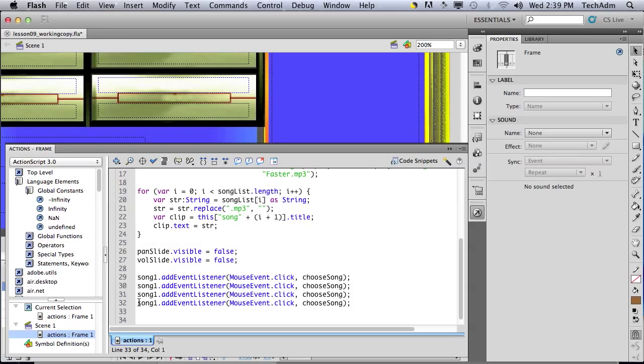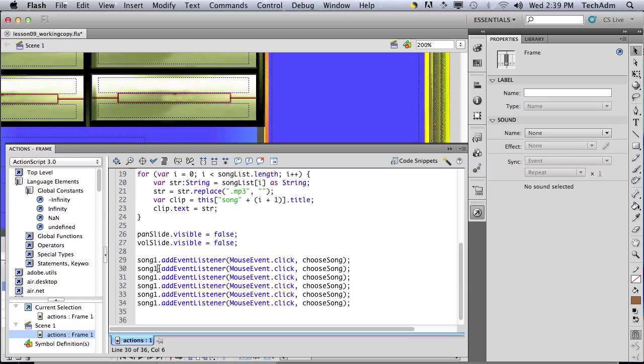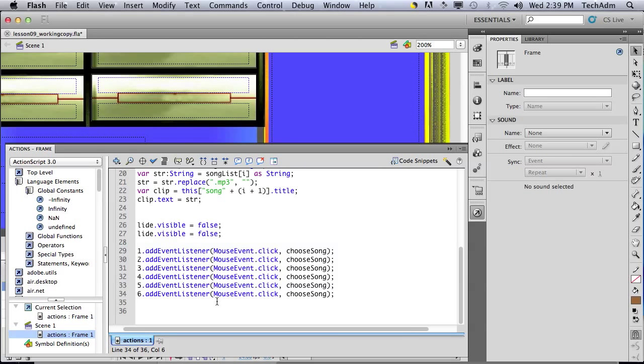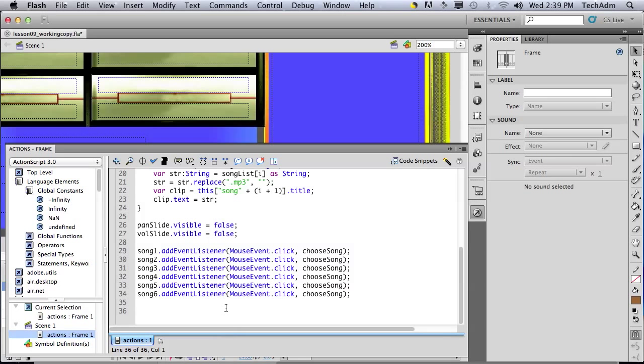Then change it to 2, 3, 4, 5, and 6. And we have to create this chooseSong function.